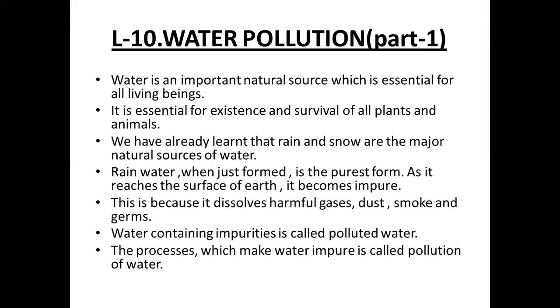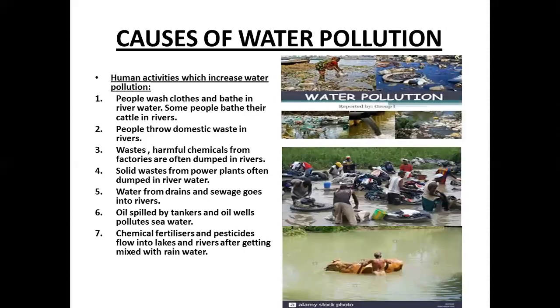Water containing impurities is called polluted water. The processes which make water impure are called pollution of water. Now, let us see what are the causes of water pollution.